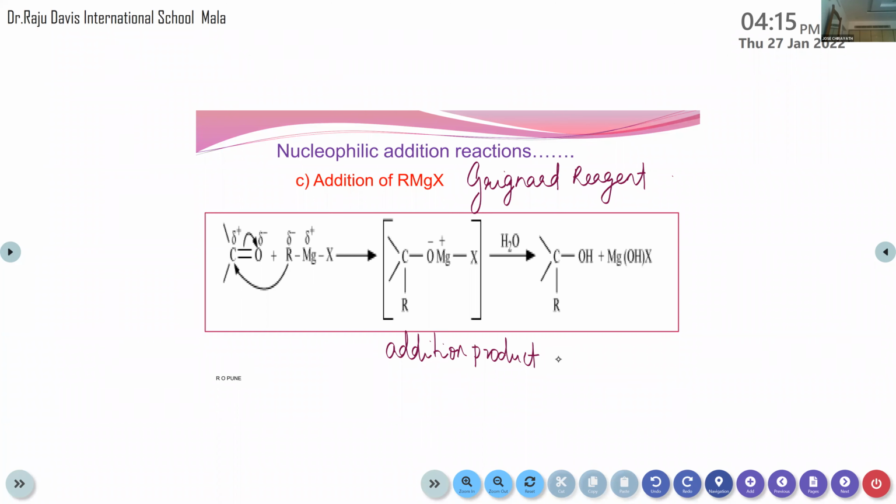So in all cases, the first step is the formation of the addition product, and the second step is the addition of H plus to form the final one. Okay. So the only change is the difference in the reagents used and the nucleophile attached to the carbon atom and the oxygen. And what happens to the hybridization? sp2 hybridization will be converted to sp3.